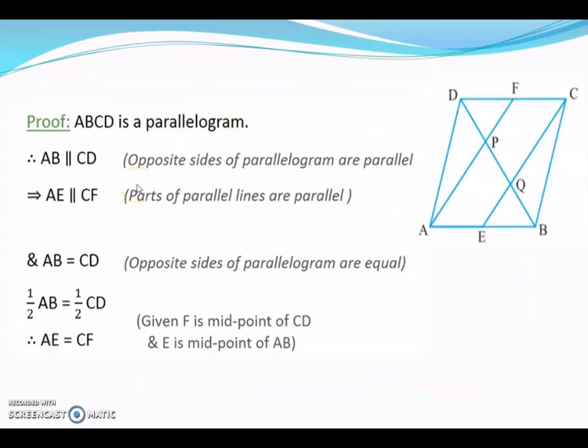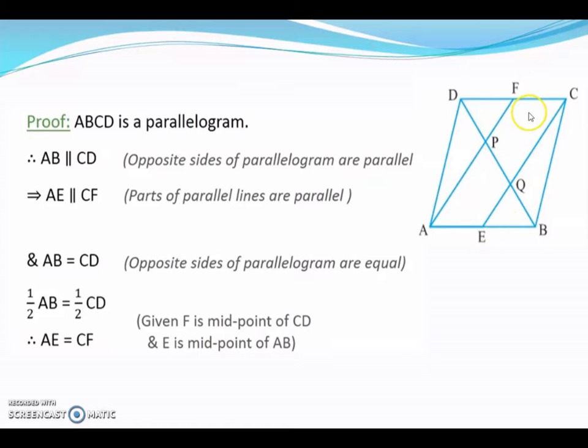Now we know that ABCD is a parallelogram. So therefore opposite sides AB and CD are parallel and also AE and FC are parallel. If AB and CD are parallel, AE is part of the same line segment AB and FC is the part of the same line segment DC. So FC and AE also must be parallel to each other.